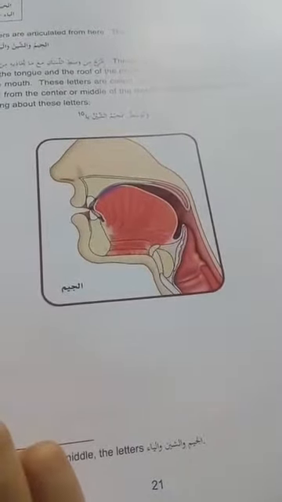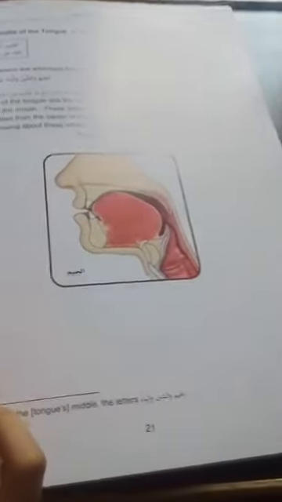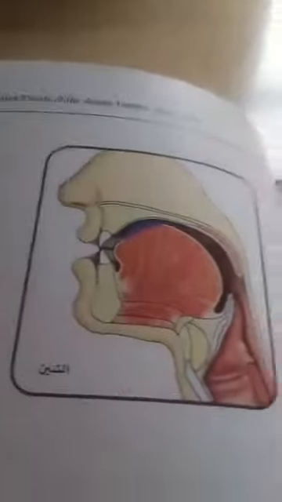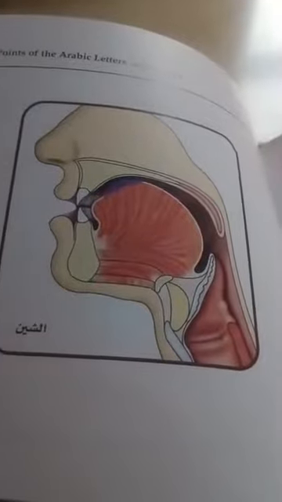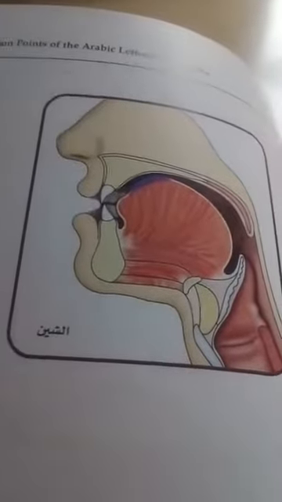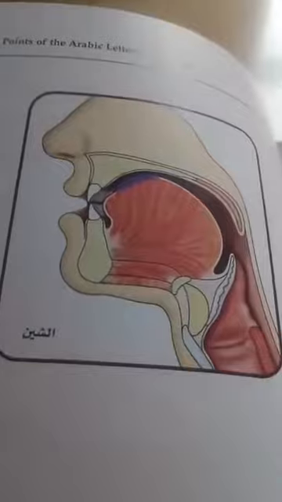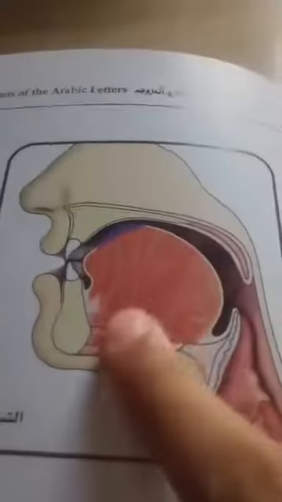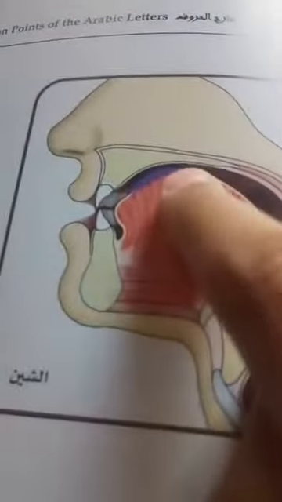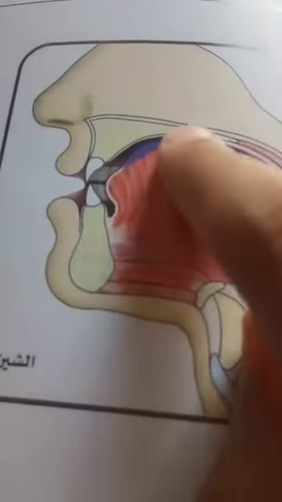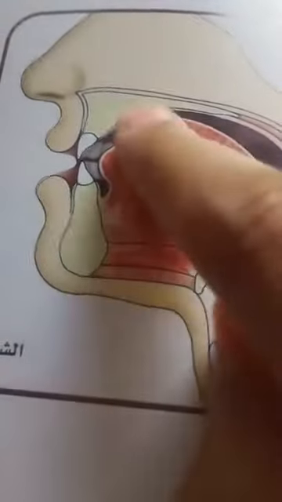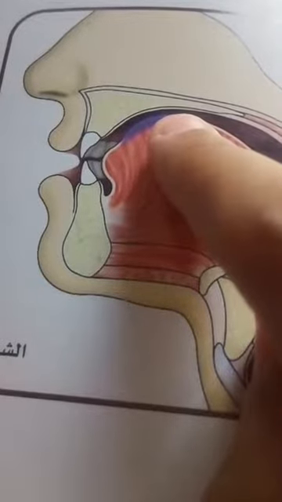Inshallah. Now the second letter for wasatul lisan is Sheen. Sheen has the same exit point as Jim and Ya, but you can see that Jim was closely touching the upper palate, while Sheen is just a little bit lower than Jim.